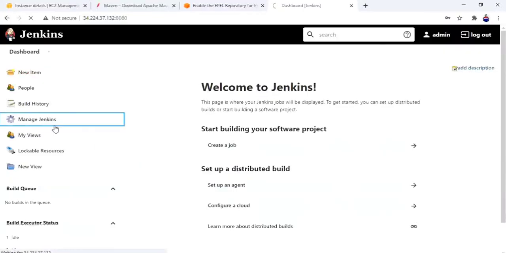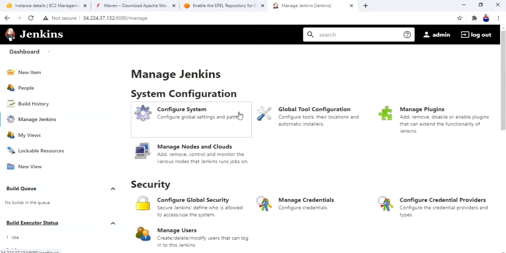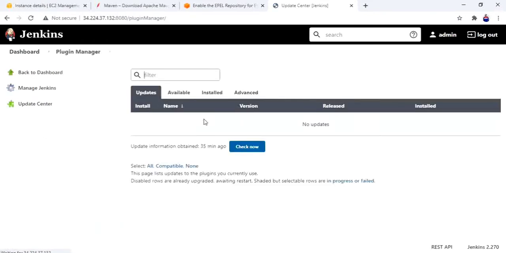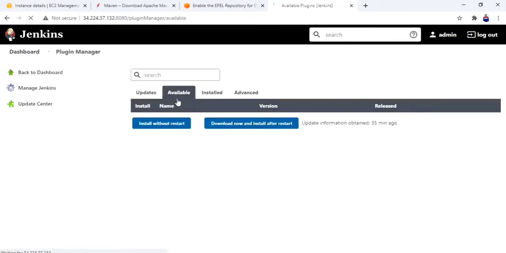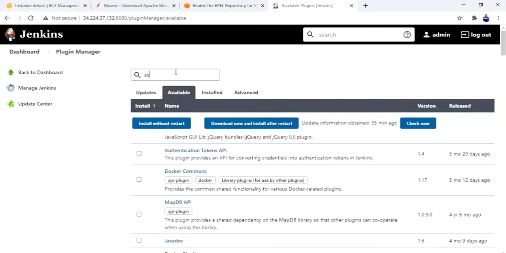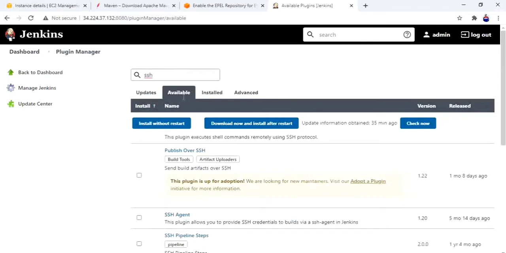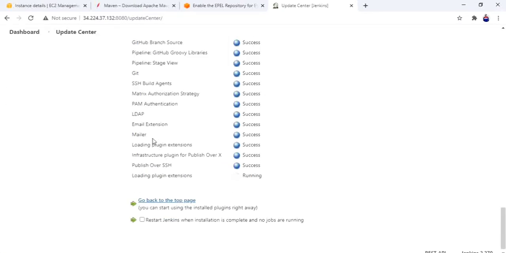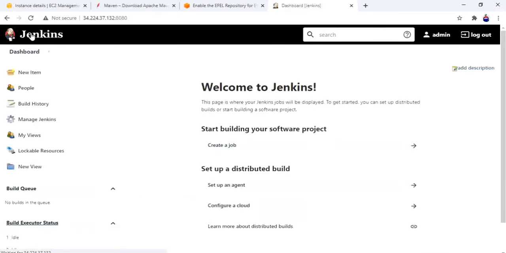Manage Jenkins, manage plugins, available, SSH. Okay, this plugin I need, Publish over SSH, install without restart. Okay, go to dashboard. We have installed the plugin.